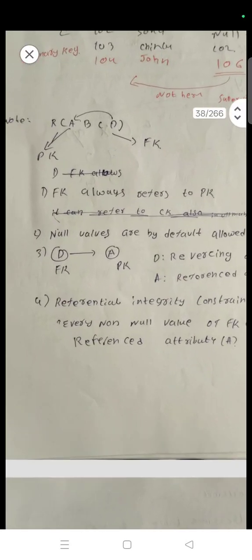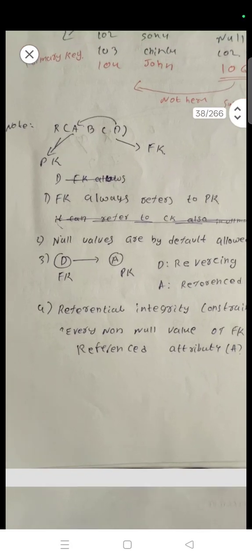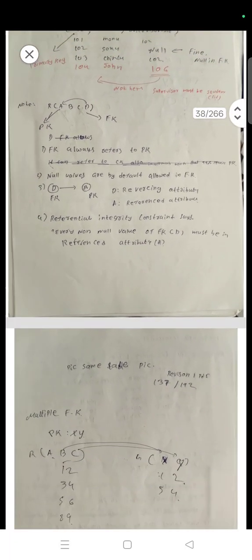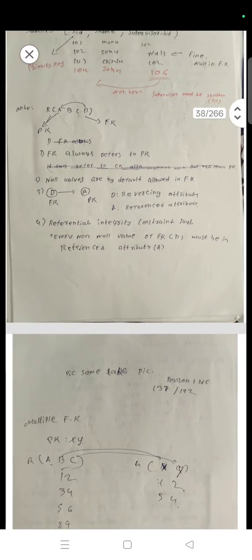Note R of A, B, C, D, foreign key, PK. Foreign key always refers to the primary key. Null values are by default allowed in foreign key. Dependency: foreign key, primary key. ఫారెన్ కీస్ వచ్చేసి ప్రైమరీ కీని రిఫరెన్స్గా వాడుకుంటాయి. D is the referencing attribute, A is the referenced attribute. Referential integrity constraint says every non-null value of foreign key D must be present in the referenced attribute A.